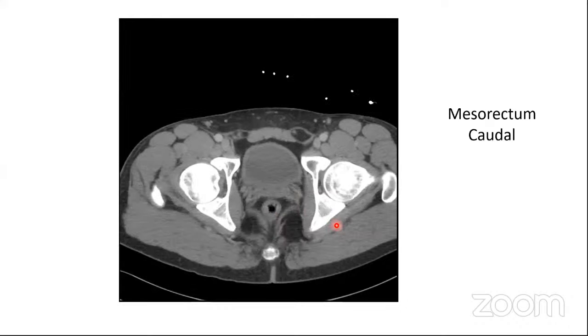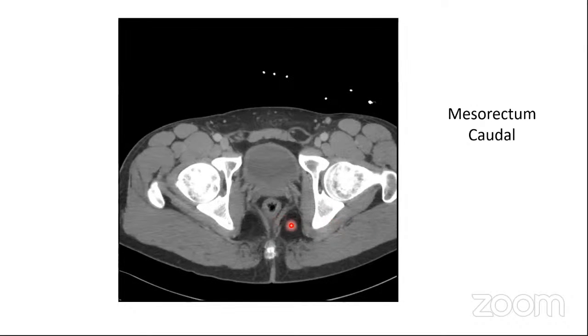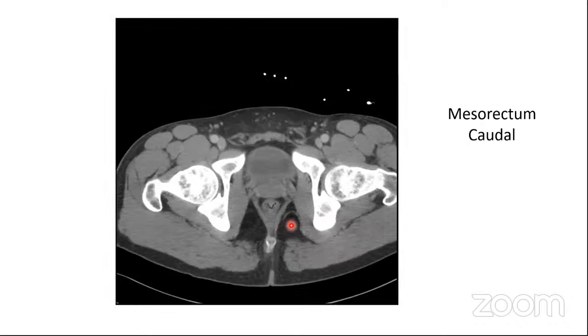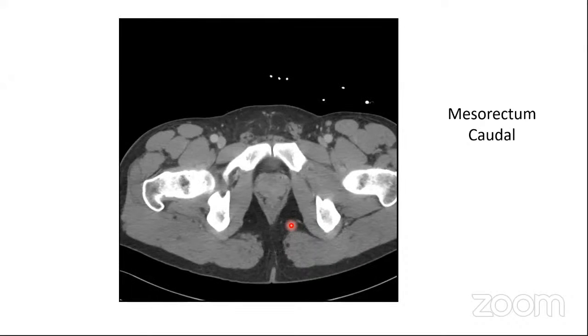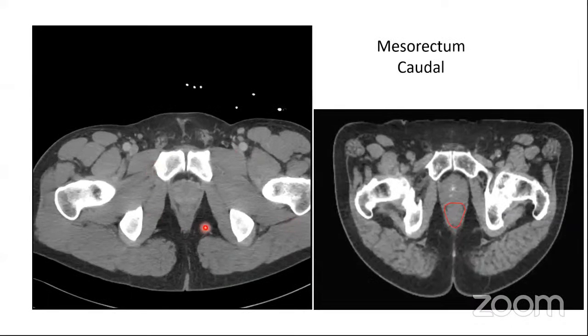As we go down, you can see the levator ani is approaching the rectal wall. Here it is nearly merging with the rectal wall, and the mesorectal fat has also disappeared. So this is the section where you are going to mark your caudal extent of the mesorectum. Here you cannot see the levator ani separately, and the mesorectal fat is also not visible. So this is going to be your caudal end of the mesorectum.